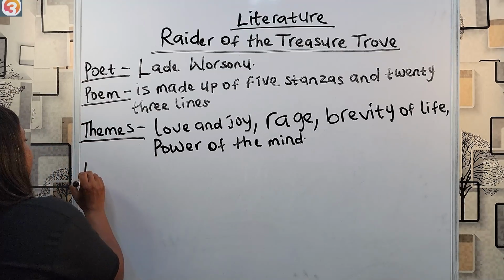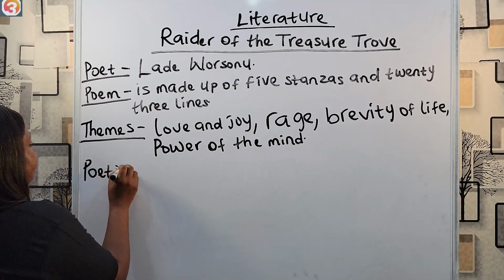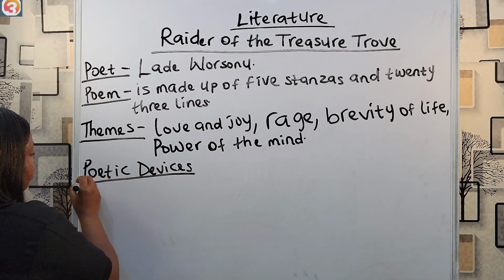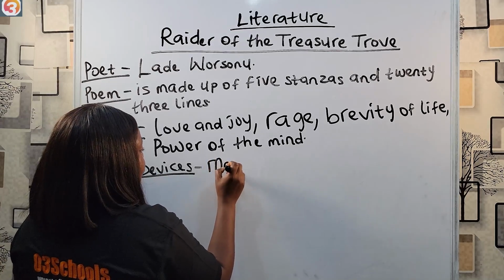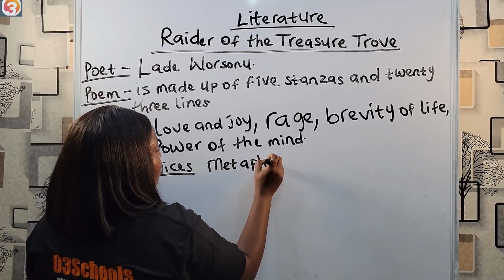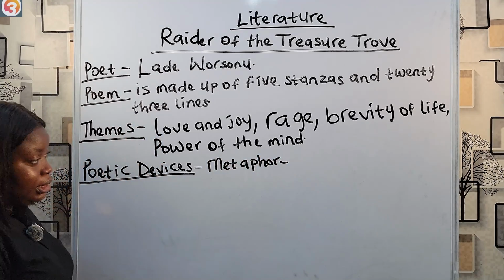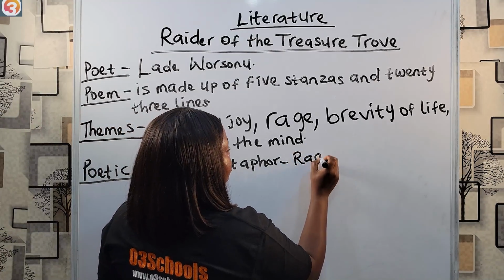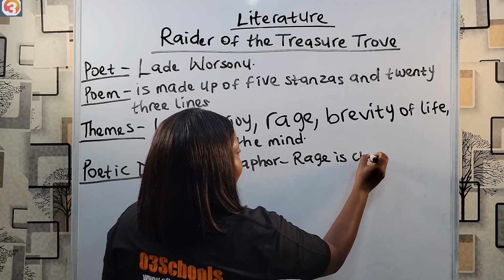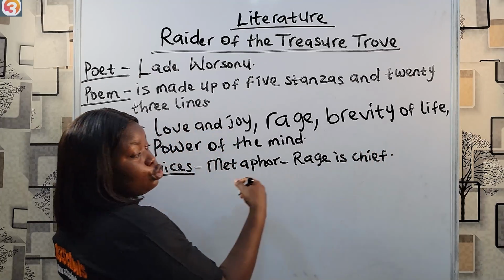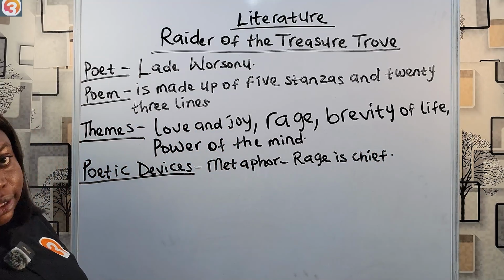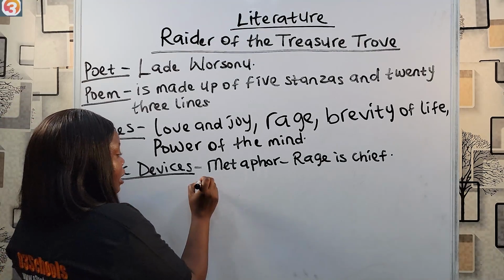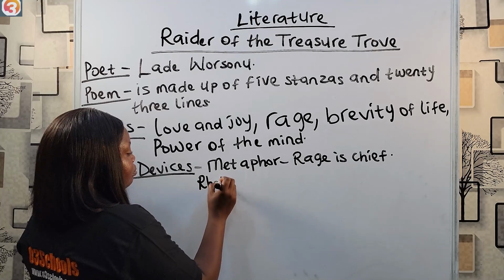Then some of the poetic devices used in the poem. Metaphor. Metaphor is a direct comparison. In the poem, we see rage is chief. No use of as or like, just directly, rage is chief. That's a metaphorical statement. Then rhetorical question.